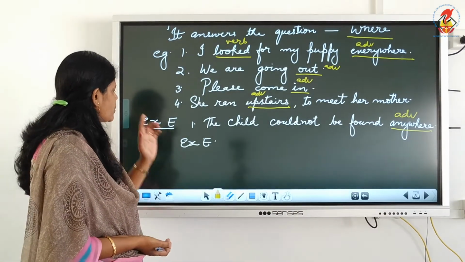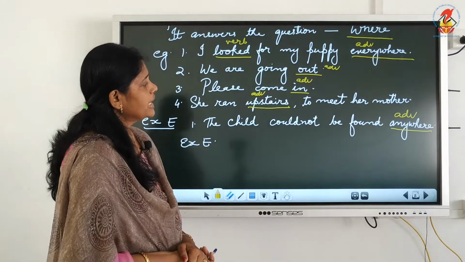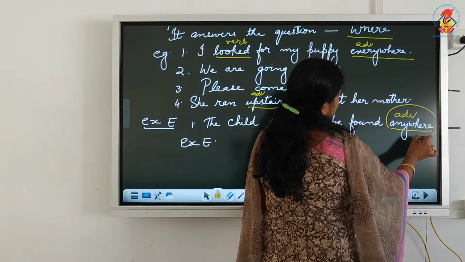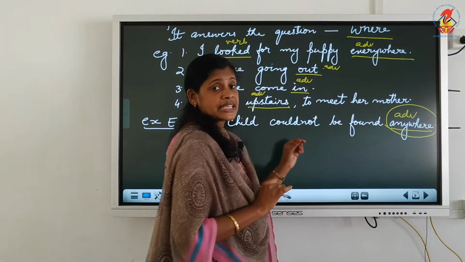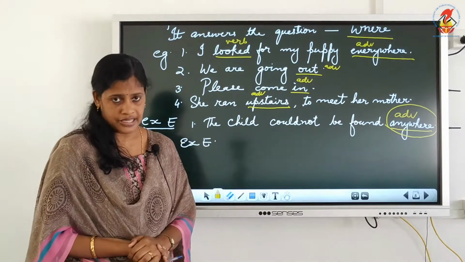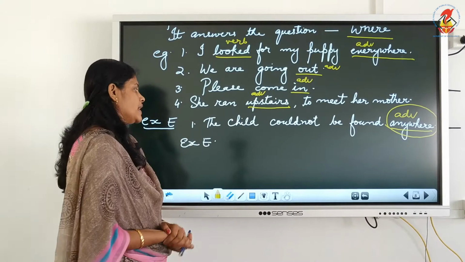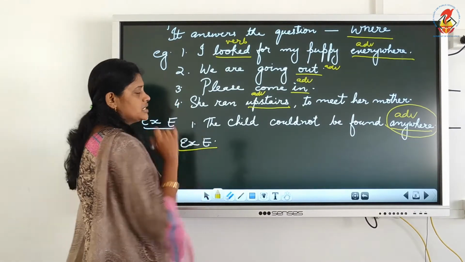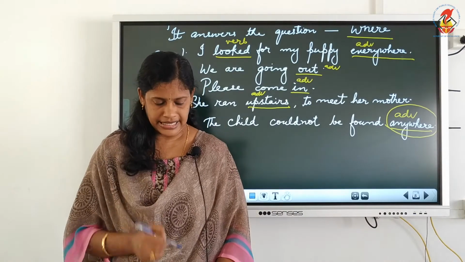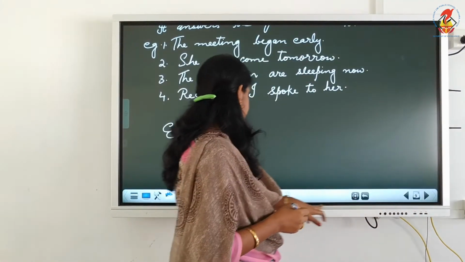Now when you are doing your exercises, in exercise E, the first question is, the child could not be found anywhere. This is from your textbook only, children. So in this exercise, the sentences are given and you are supposed to find the adverbs of place. So here the answer is anywhere. So you have to solve all the questions. You have to underline the adverbs of place in this exercise. Now I move on to the next type of adverb.